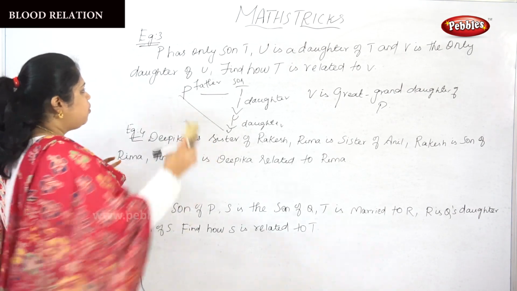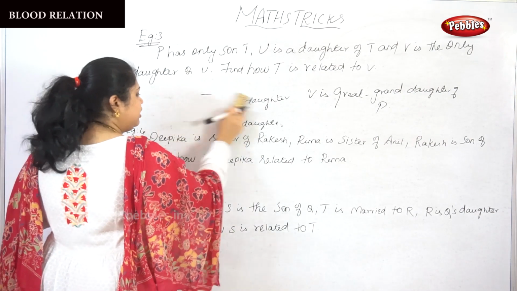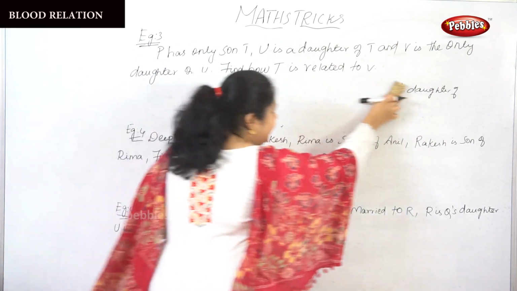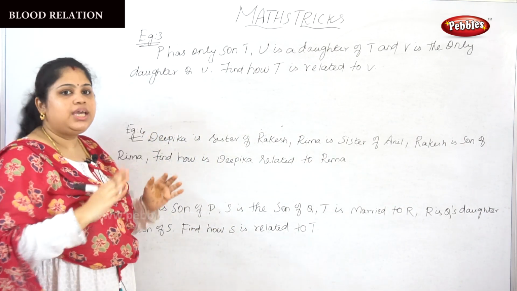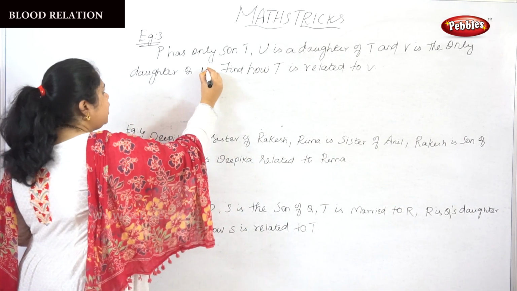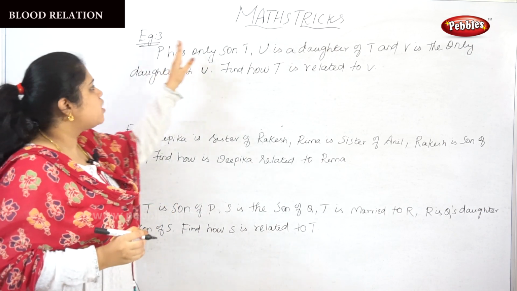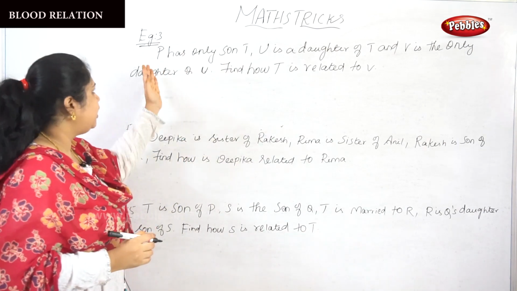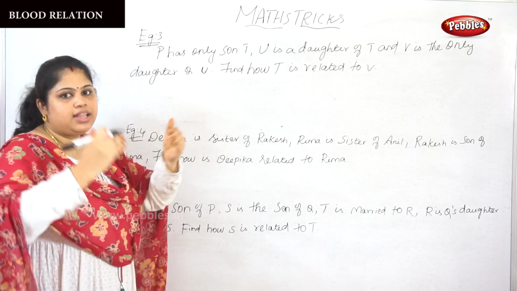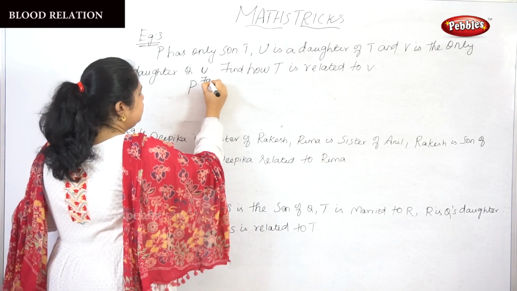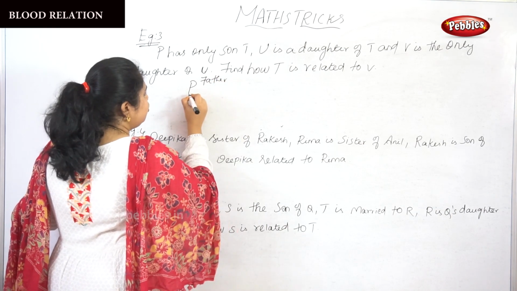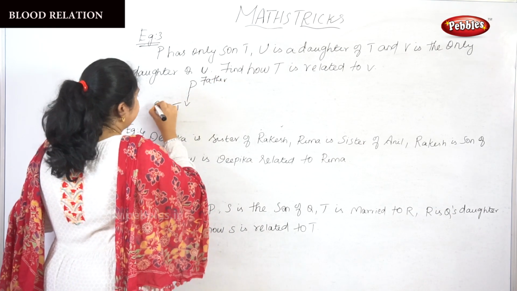Let me tell you one more time. I know it will be a little tough to understand at the very first time. Please read the question carefully. P has only son T. So P and T are father and son. P is the father, T is the son.